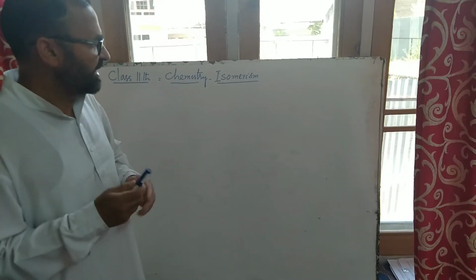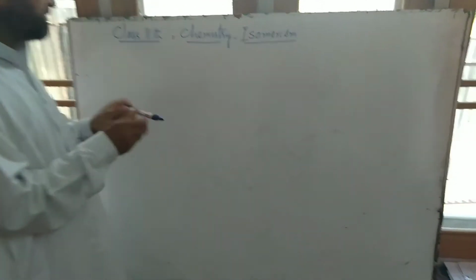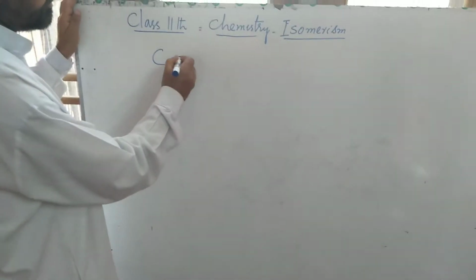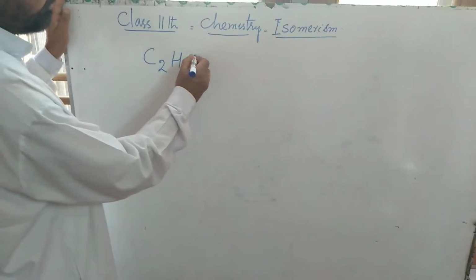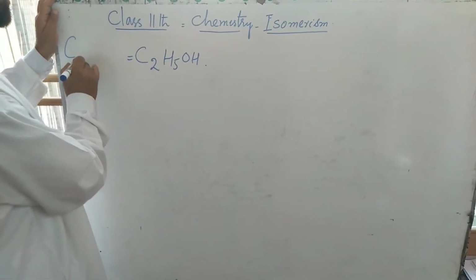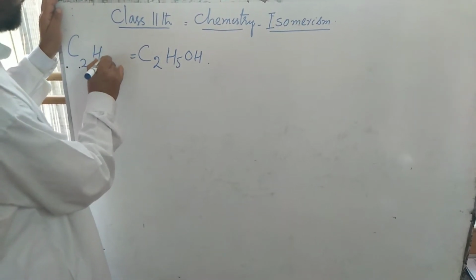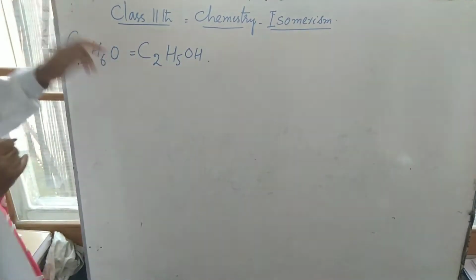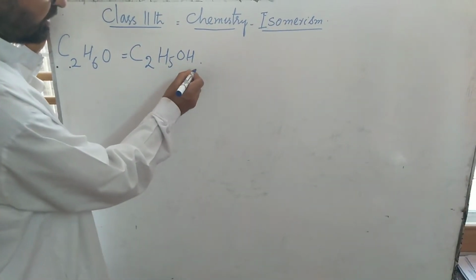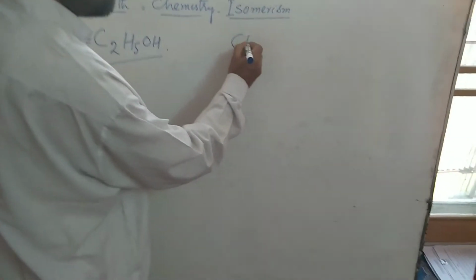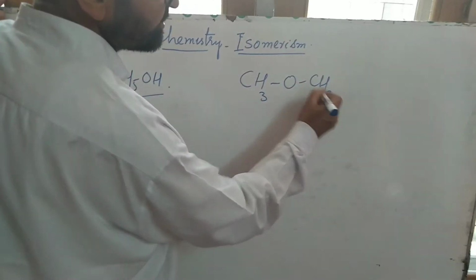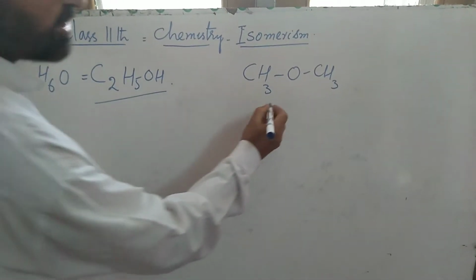Now, if I give an example, take the case of ethyl alcohol. The molecular formula of ethyl alcohol is C2H6O. Again, having the same formula C2H6O, this compound is methoxymethane.